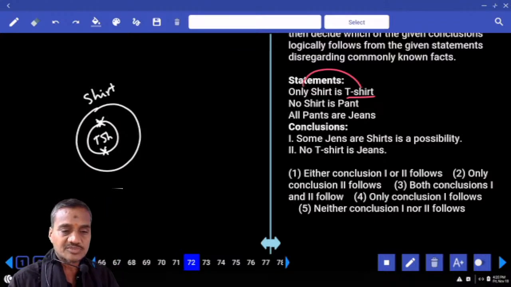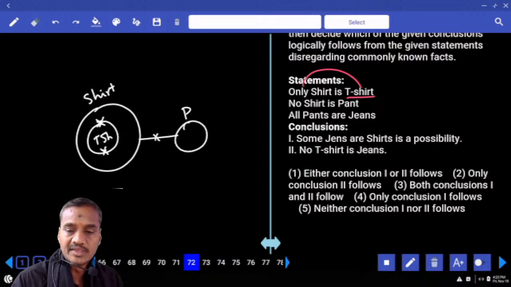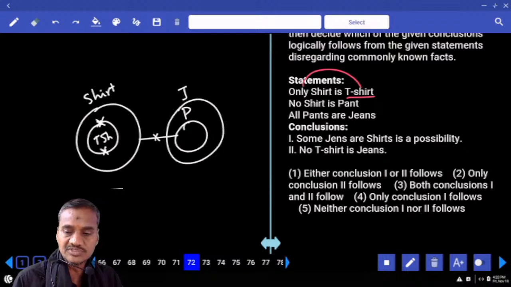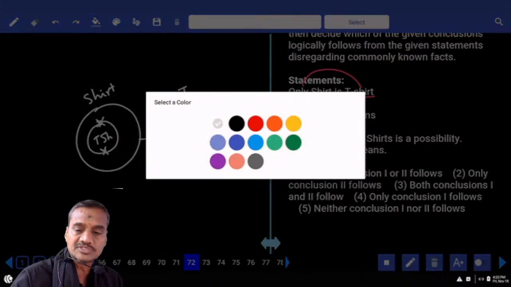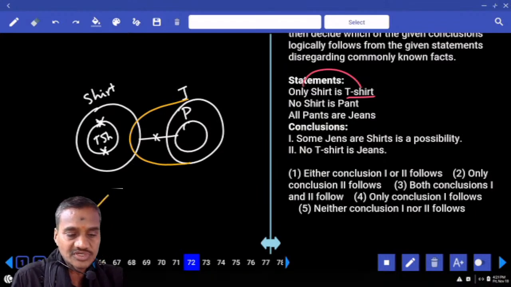And no shirt is pant. No shirt is pant means no intersection between shirt and pant. And all these pants are what? All pants are jeans. And first one, some jeans are shirts is a possibility. Now tell me whether I can write jean and shirt like this or not. Yes, it is possible. No t-shirt is jean.